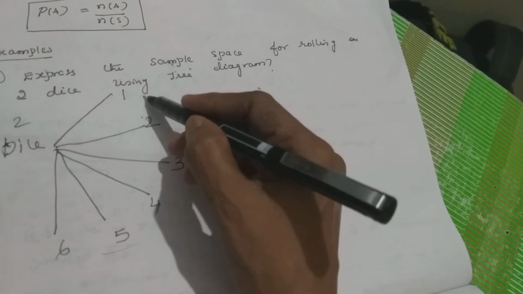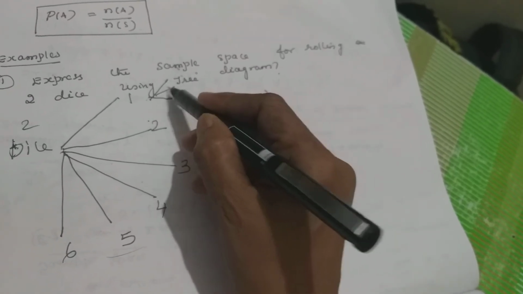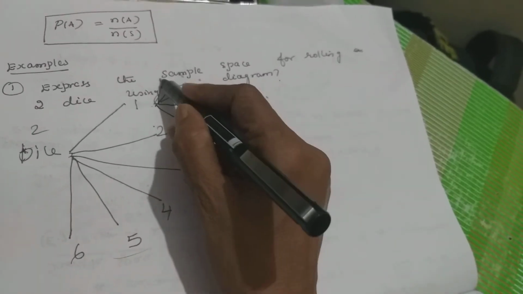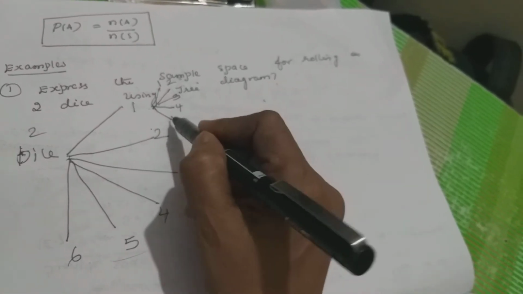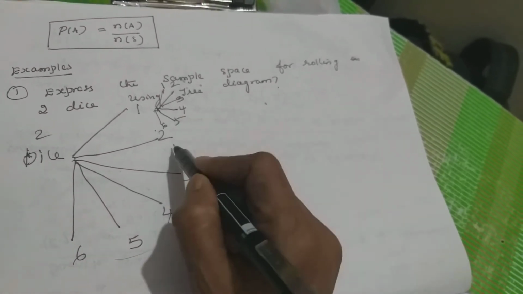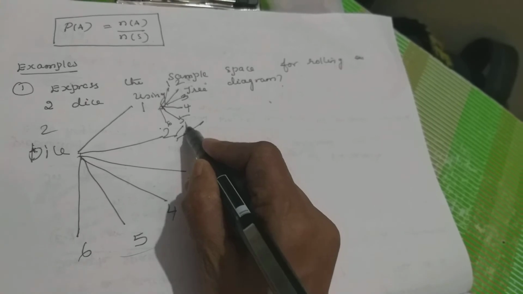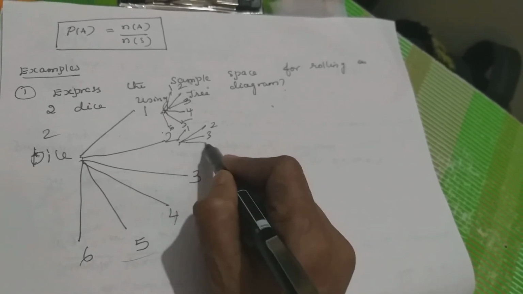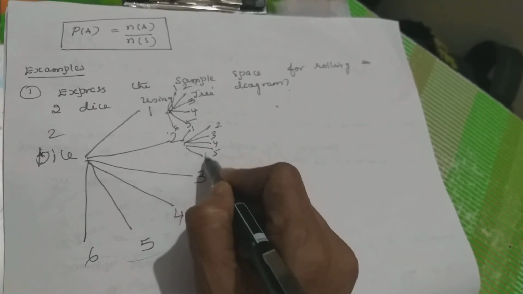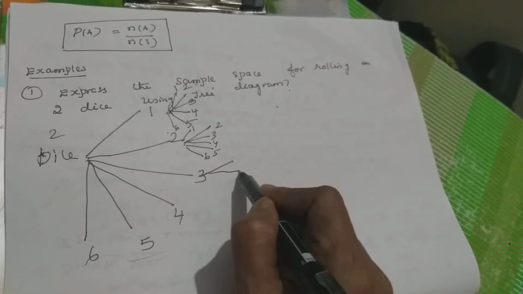So you must take a tree diagram. For 1: 1, 2, 3, 4, 5, 6. For 2, the same way: 1, 2, 3, 4, 5, 6. Again for 3, 6 lines you have to draw.